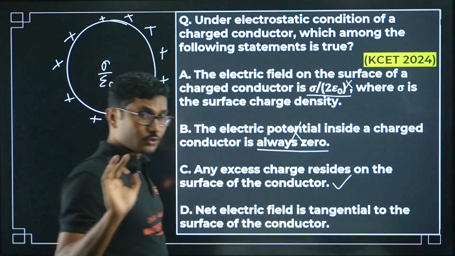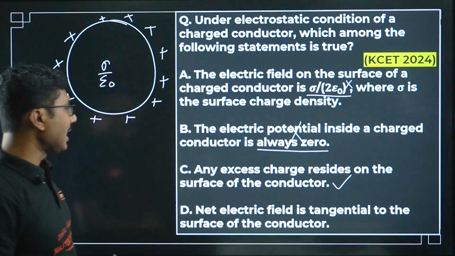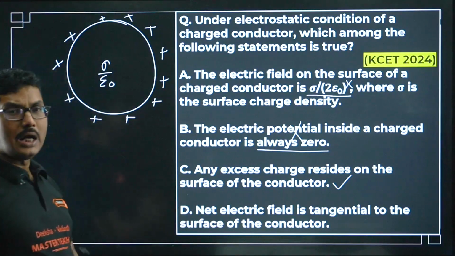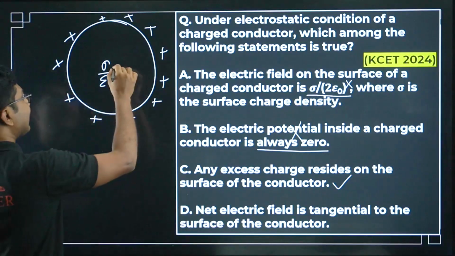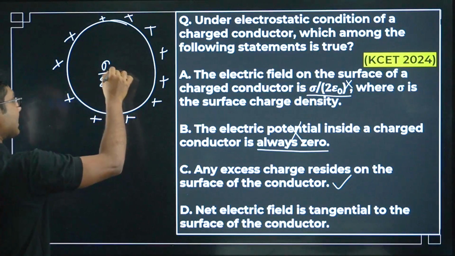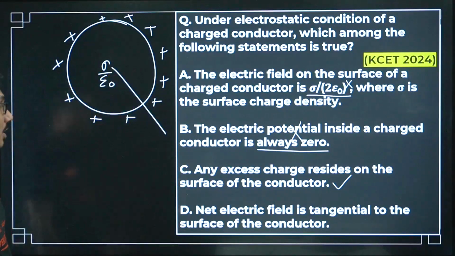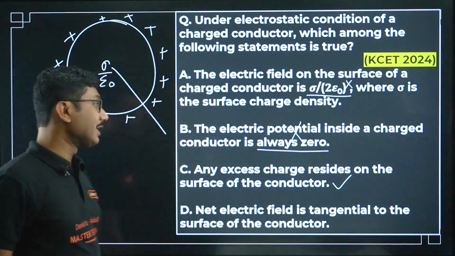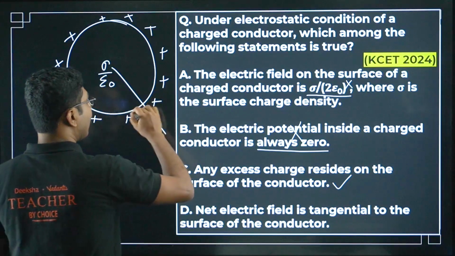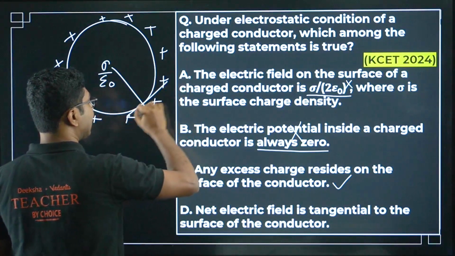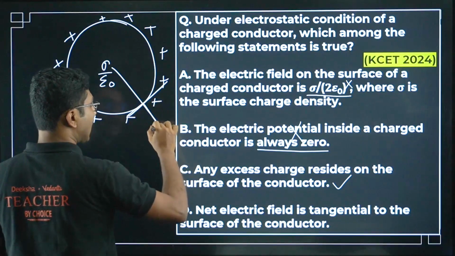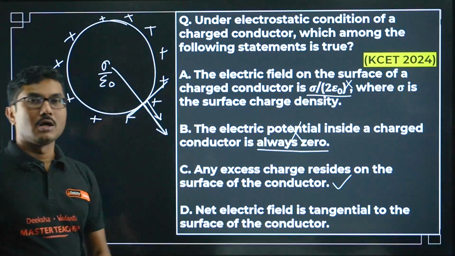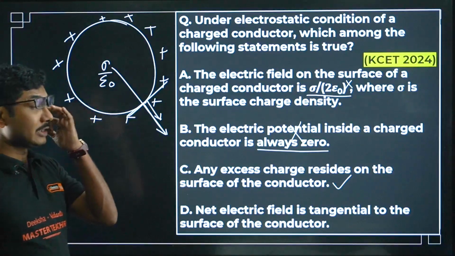So far so good. Let's check option D as well. Net electric field is tangential to the surface of the conductor. What is the electric field? If you remember our class day before yesterday, where we discussed the electric field, this is the tangential plane. Electric field is along the normal, or along the area vector.